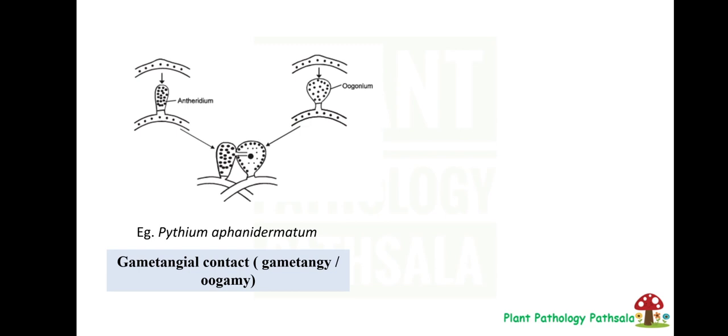Next one is gametangial contact or gametangy. In this method, two sex organs are involved. That is, the male one is called antheridium and the female is called oogonium. When they come in contact with each other, their cell walls will first dissolve, and it will form a connecting tube through which the male nucleus will be transferred into the oogonium. This type of reproduction is found in Pythium aphanidermatum.